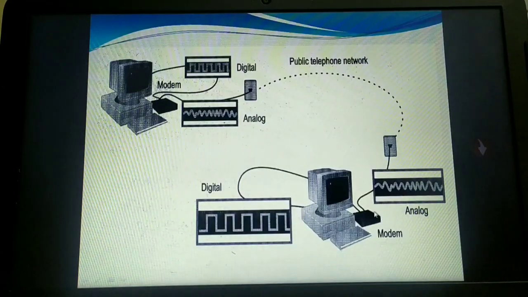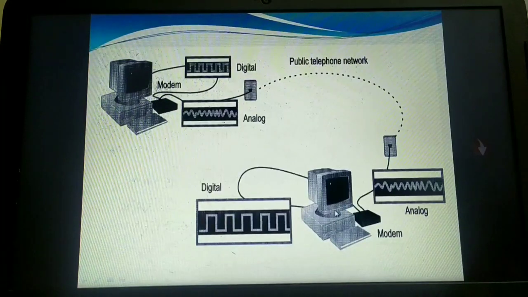The demodulator's job is to convert these analog signals back into digital signals, and then hand over these digital signals to the specific destination. That process is called demodulation, which is done by the demodulator. I hope I'm very clear. The process of converting analog signals into digital signals is called demodulation, which is done by the demodulator.